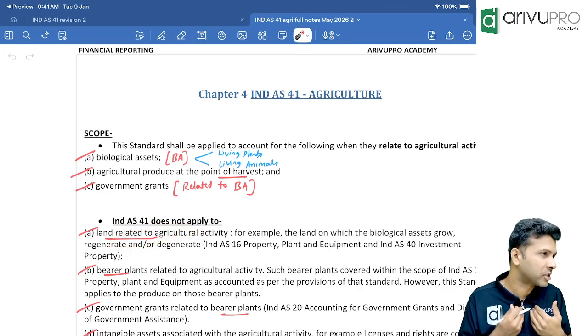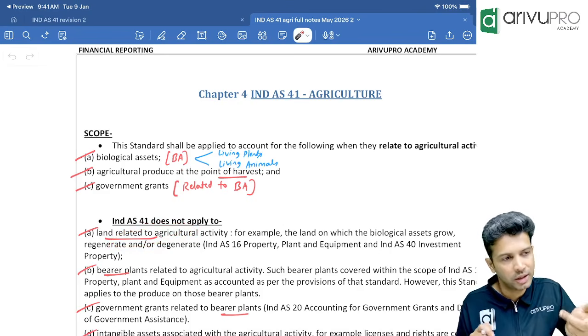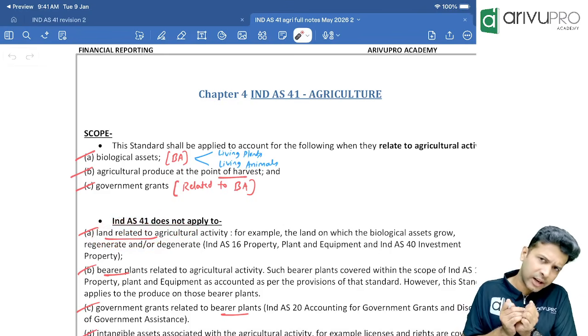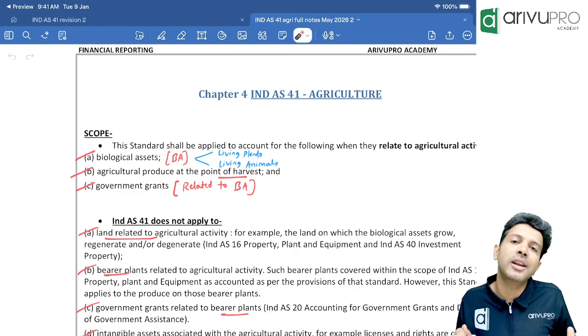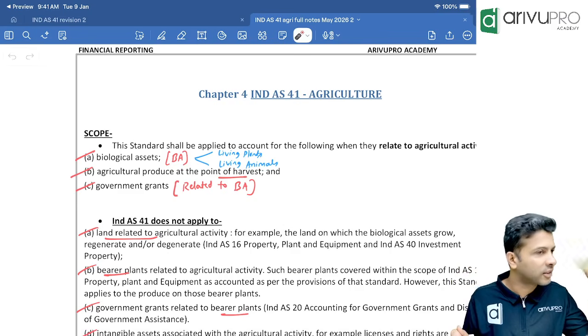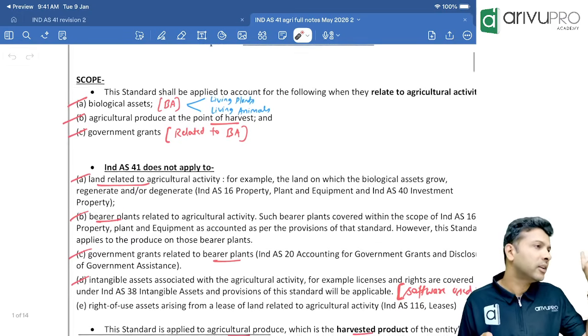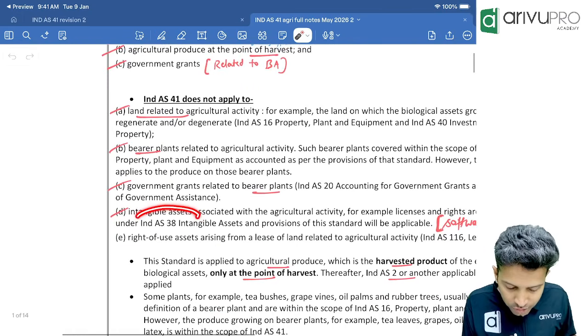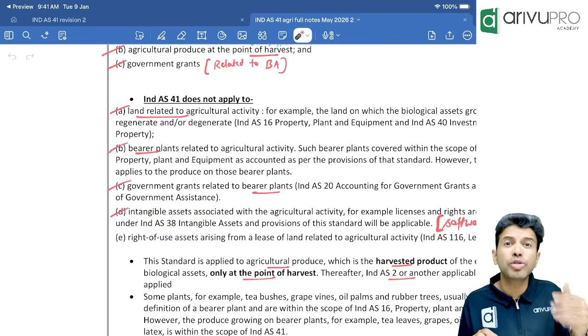Land is not a biological asset, right? Biological asset means living plants and animals. So, if there is any agricultural land which is used for agricultural purpose only, that agricultural land will be accounted as per Ind AS 16. Okay, for bearer plant also, which standard will apply? Ind AS 16.